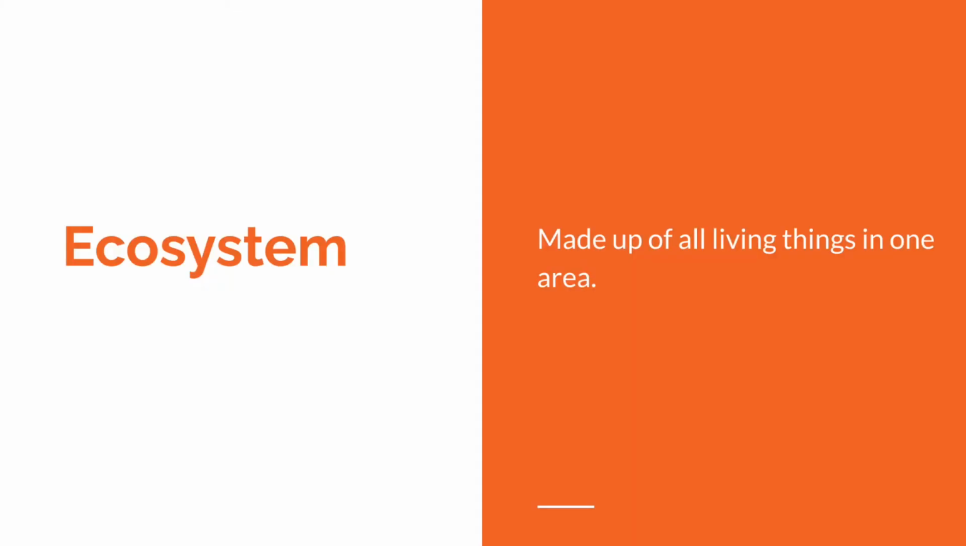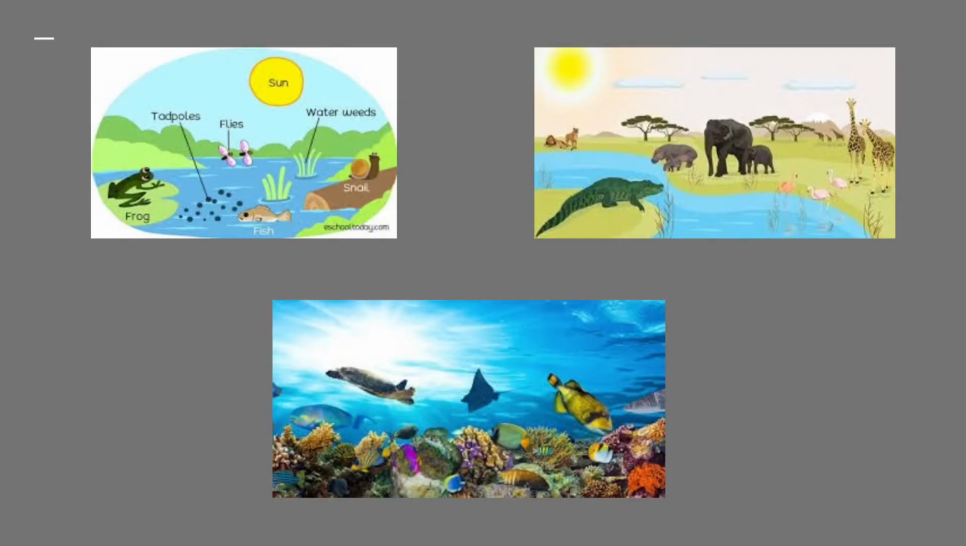The next word we need to know is ecosystem, which is all living things that live in one area. Here are some examples of different types of ecosystems. We are going to watch a quick video and then we will continue on with our project.